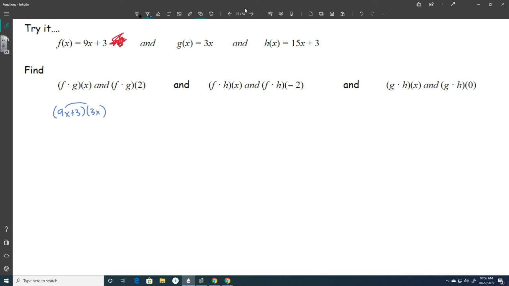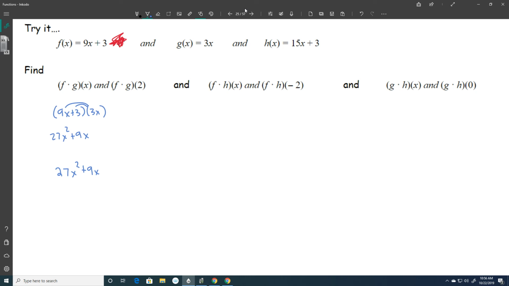So I've got to distribute that 3x to everything. So I get 27x squared. And then 3 times 3x is 9x. So 27x squared plus 9x is my new function.